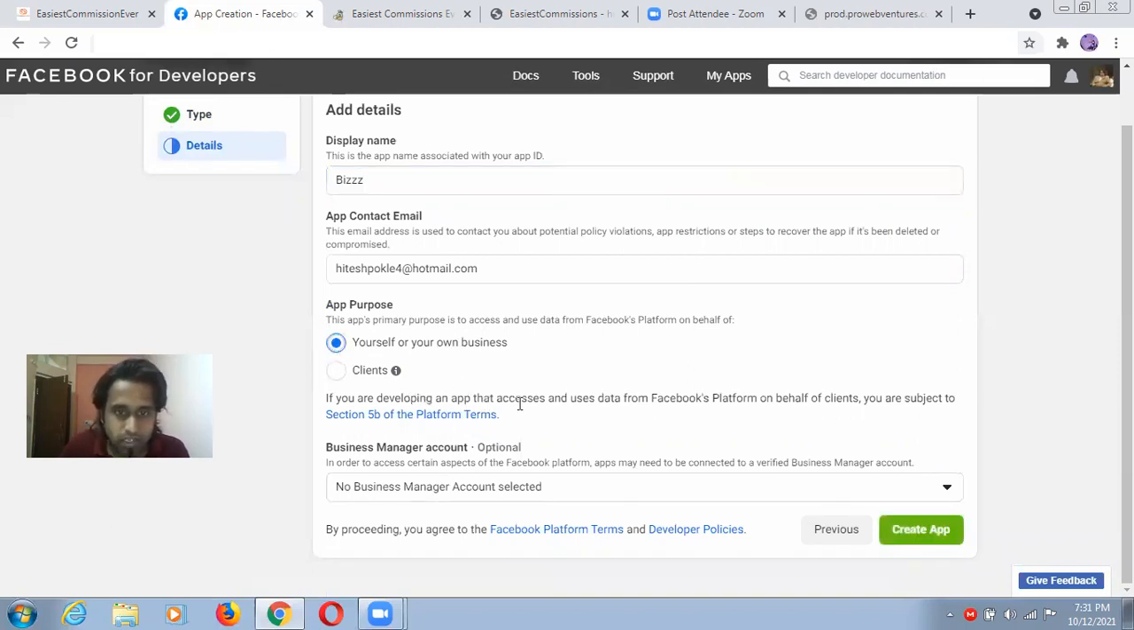If you are developing an app that accesses the user data from Facebook platforms on behalf of clients... guys, I'm doing this first time. Okay, so I'm sorry for that. But if you will see all these things, you will save your time. If you do it the very first time from your side, it will look familiar for you, because I'm doing it first time in front of you directly. Okay, guys. So I'm just creating app.